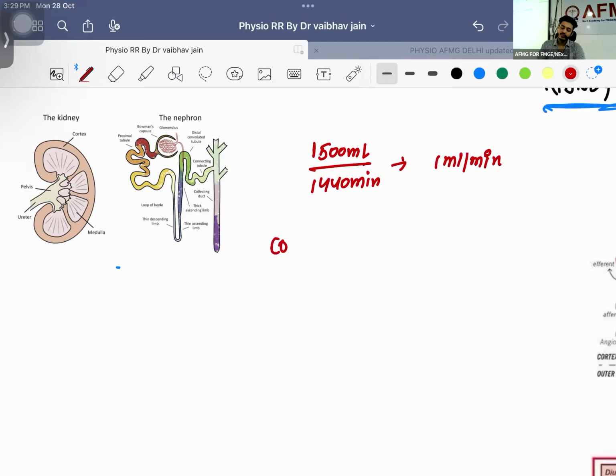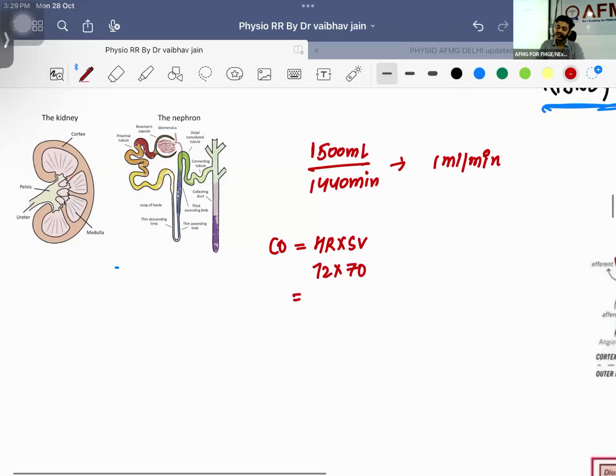Your cardiac output will be your heart rate into stroke volume. How many times your heart is beating in a minute? Let's say 72. What is the stroke volume? That is going to be your end diastolic minus end systolic volume. Now you got it how it is coming, right? So that is going to be your 70. So cardiac output, can I say approximately 5 liter of blood is getting pumped, right?